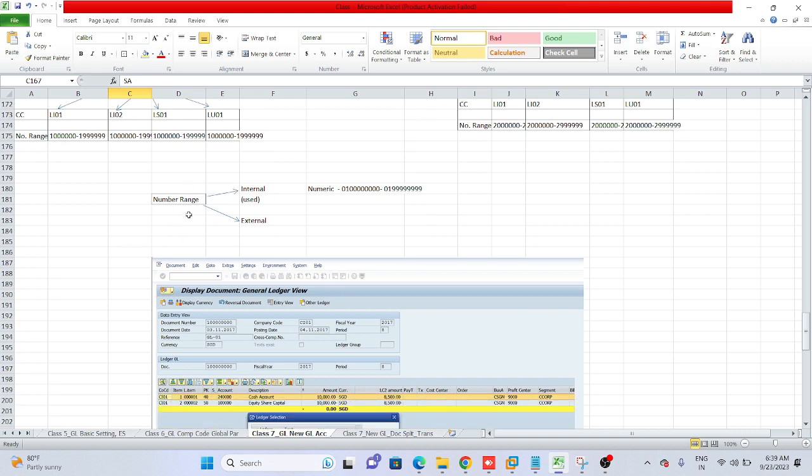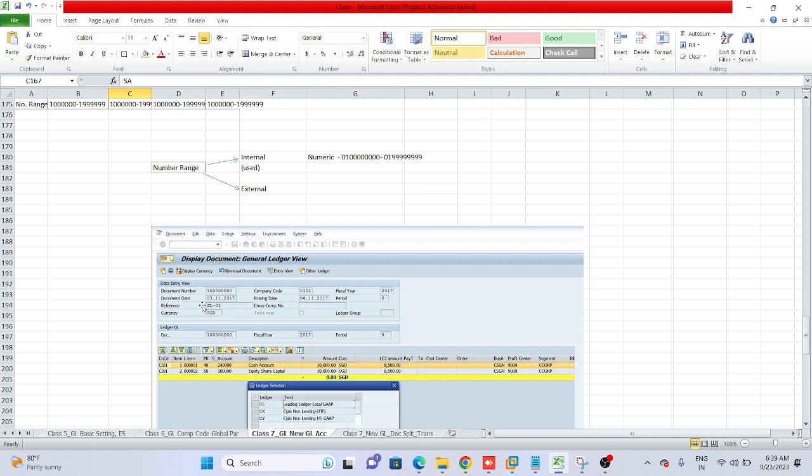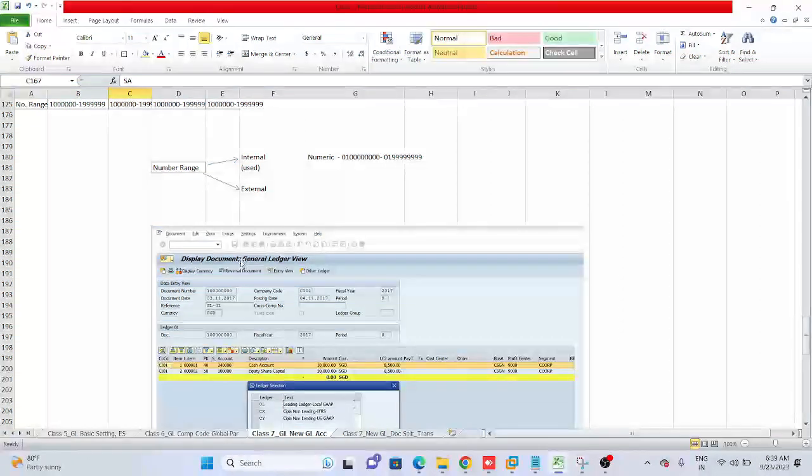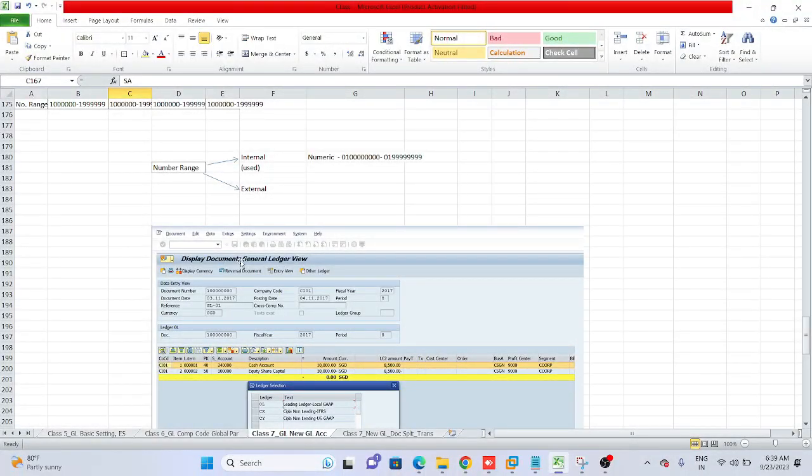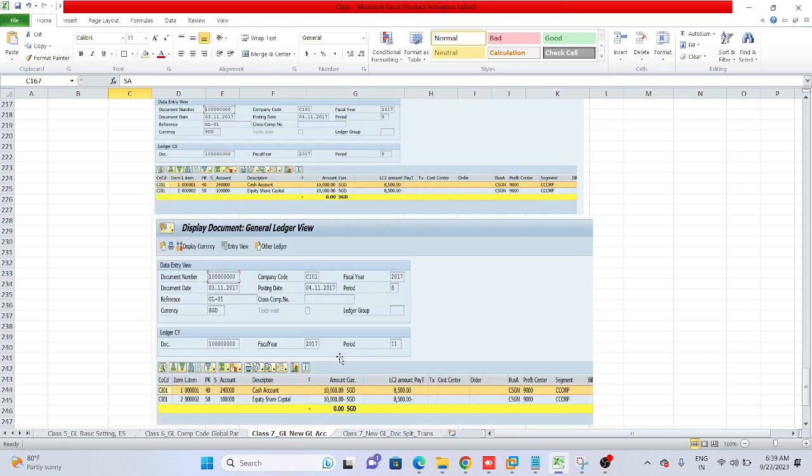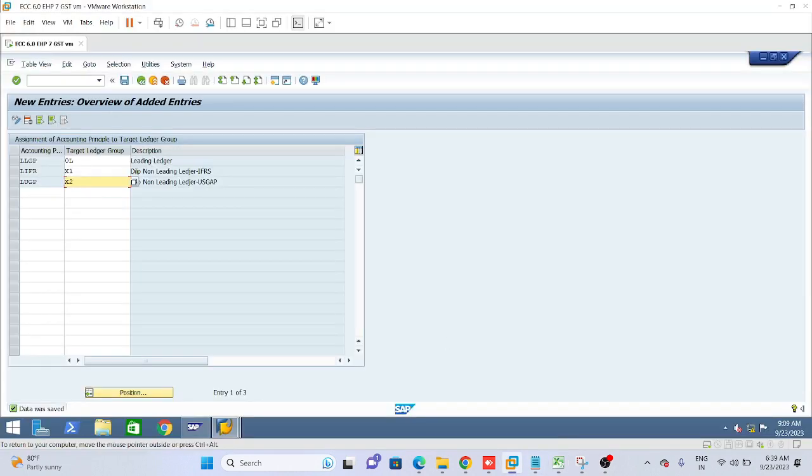Number range can be of two types, internal and external. Right now we will discuss internal, which we need to define. Once a business user is doing any business transaction posting, the document will be saved, and along with it the document number will be generated. Now let me show you this document type, and I will show you the number range key.